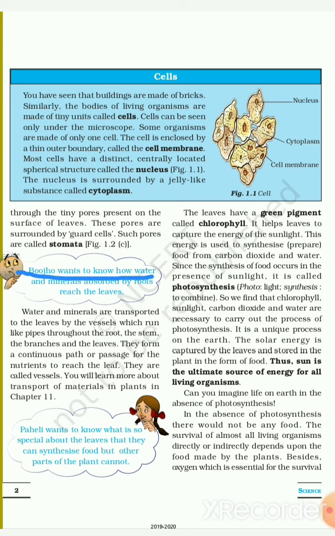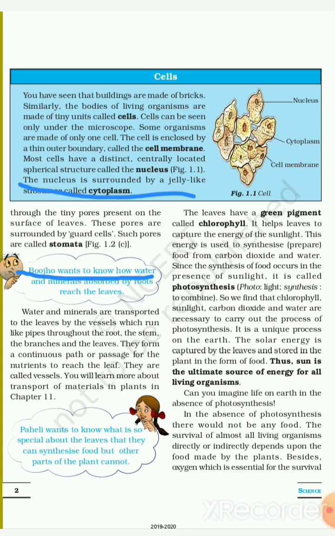Now you may wonder what these cells and guard cells are. A cell is the basic unit of our body. Let's take an example. As buildings are made of bricks, our body is also made of small units, and these tiny units are called cells. All living organisms are made of these tiny units called cells.